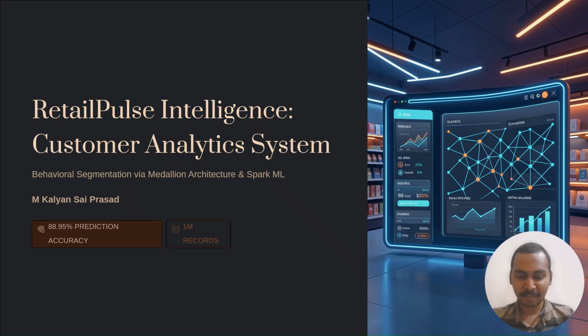I processed 1 million rows of data to predict customer spending tier with high precision, and I am proud to share that this model has shown 88.95% predicted accuracy.